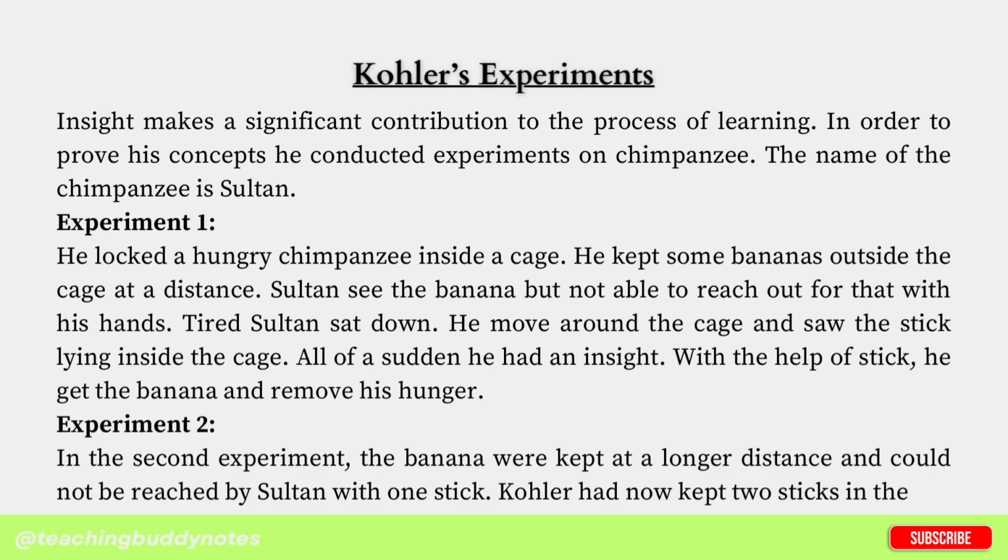In order to prove his concepts, he conducted experiments on a chimpanzee. The name of the chimpanzee is Sultan. Experiment 1. He locked a hungry chimpanzee inside a cage. He kept some bananas outside the cage at a distance. Sultan saw the bananas but was not able to reach them with his hands.